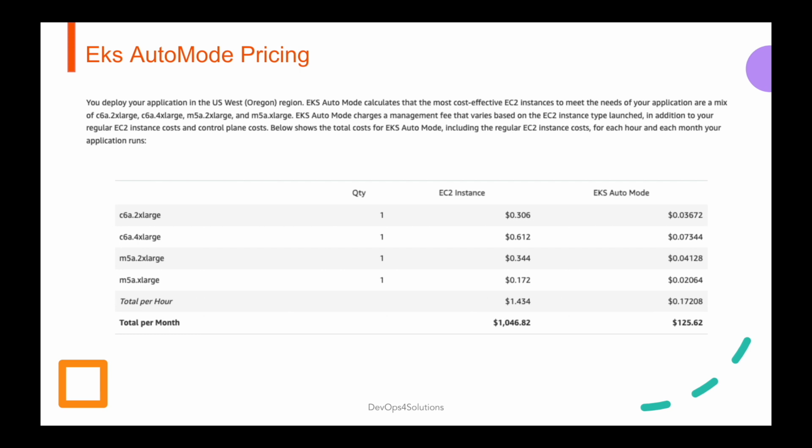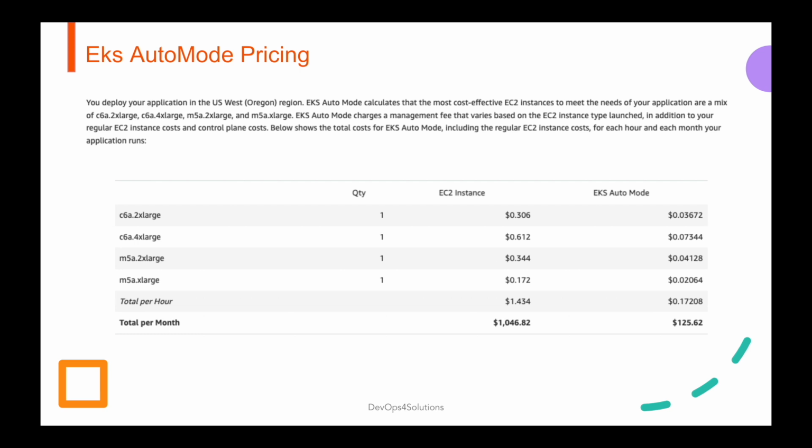Regarding EKS Auto Mode pricing, I just wanted to show it here. It includes an additional charge for the management. So here you can see the difference: all the instances, and the additional charges of EKS Auto Mode are also there based on the instance type. So this is the only difference in the pricing between EKS and EKS Auto Mode.